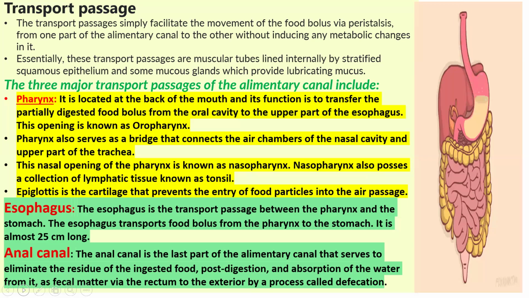So we are going to learn about the three types of pharynx. There is also the epiglottis, a cartilaginous tissue that prevents the entry of food particles into the windpipe. Food will not enter the trachea. Next, the esophagus is the transport passage between the pharynx and the stomach, transporting the food bolus from the pharynx to the stomach.